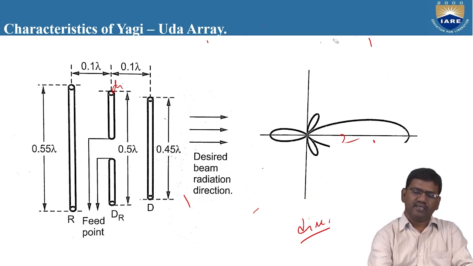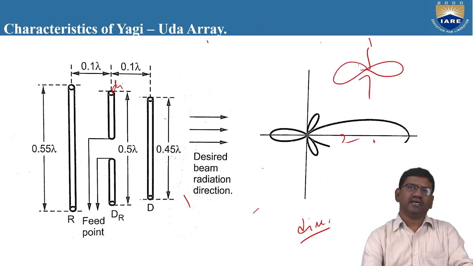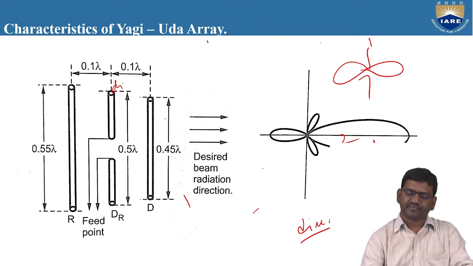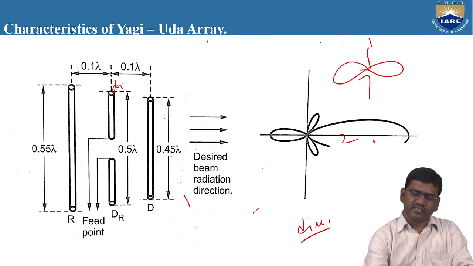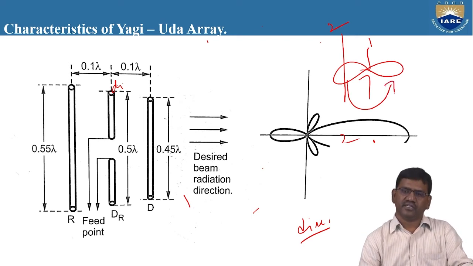That means a half-wave dipole antenna produces a figure-8 directional radiation pattern. If you place one reflector here, this radiation is pushed in a direction towards the driven element.